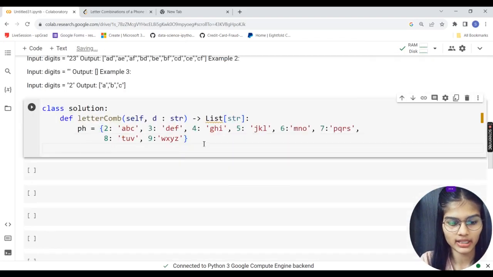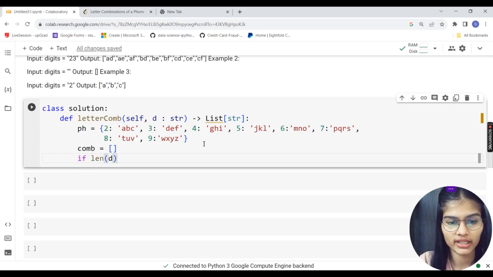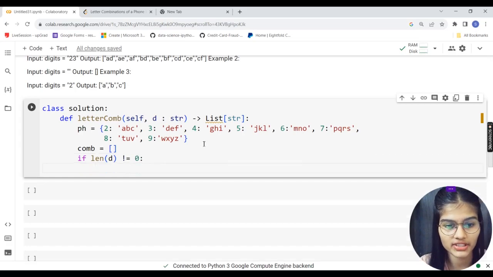Next, I'll make a variable as comp, and for that I'm just going to assign it as empty. Okay, comp is empty. Next, if the length of my digits is not equal to 0, that's my very first condition, I will write self dot f.